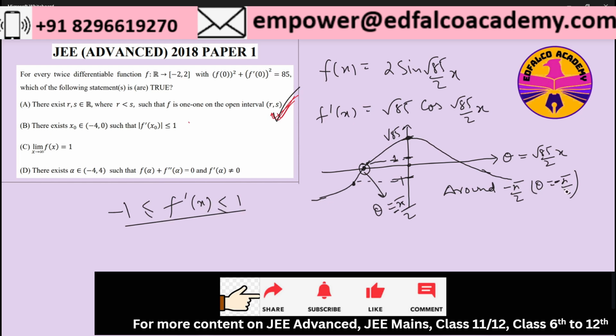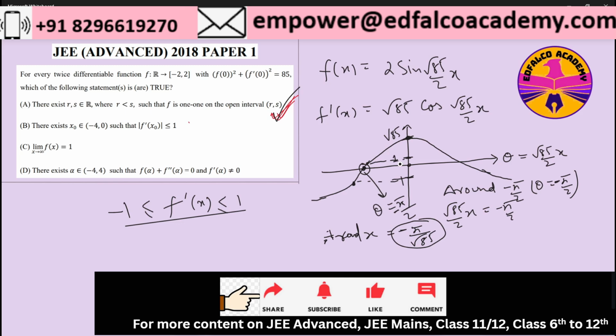Now that means theta is equal to minus pi by 2, which means root under 85 by 2 x is equal to minus pi by 2, so around x equal to minus pi by root 85, the value of f dash x will lie between -1 and 1. Now you see that minus pi by root 85 is definitely going to be lying within -4 comma 0. It is within that interval.